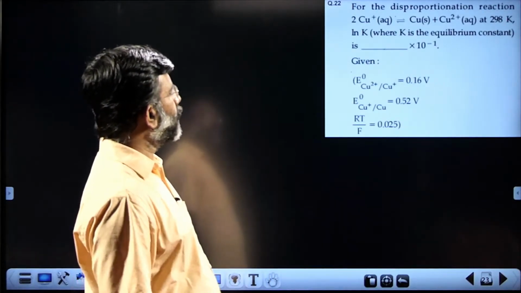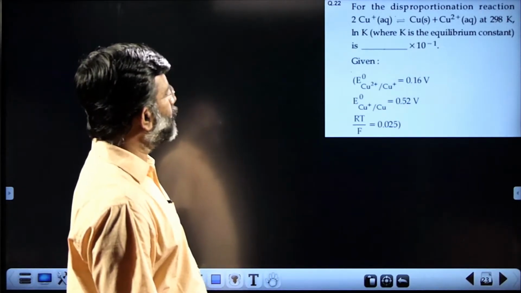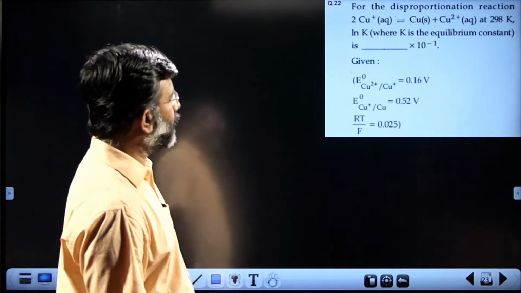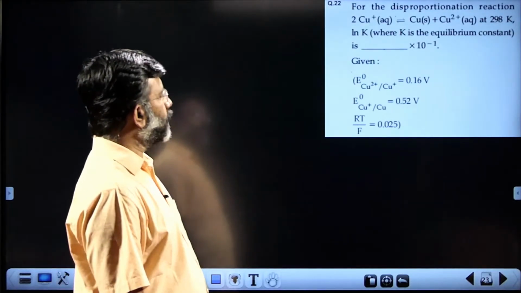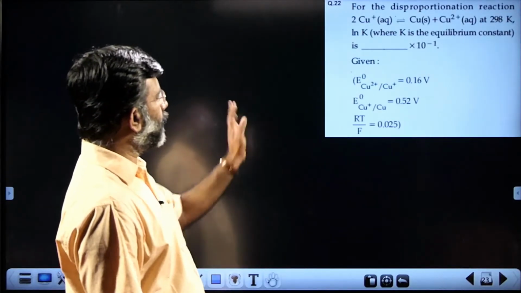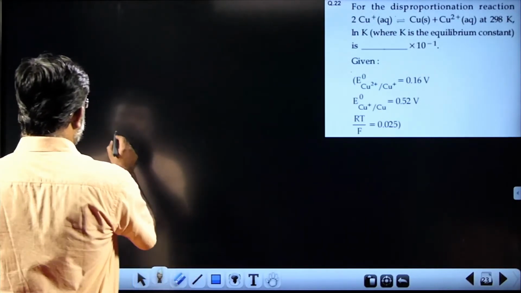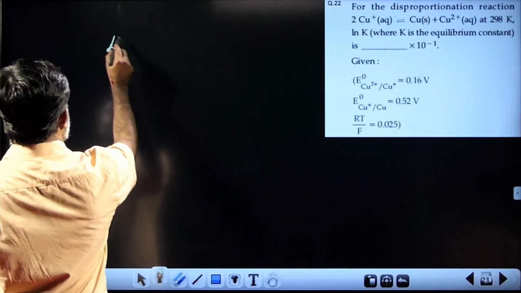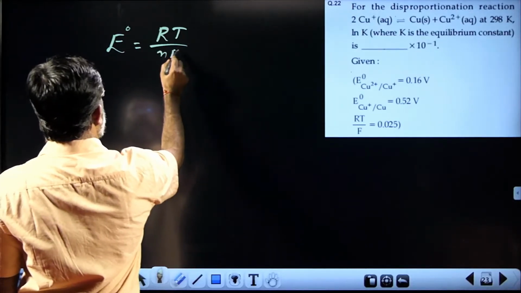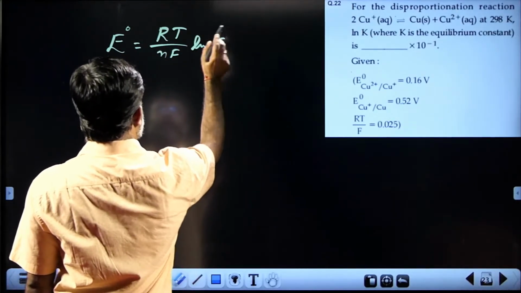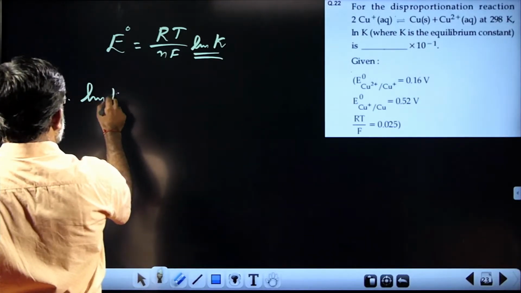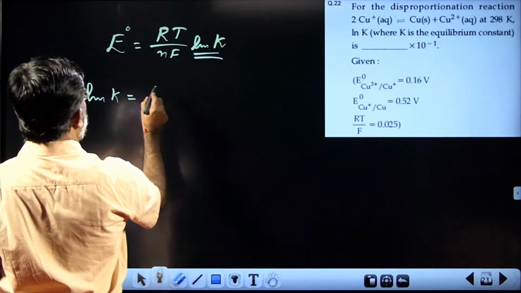For the disproportionation reaction, 2Cu+ aqueous giving Cu solid plus Cu2+ aqueous at 298 Kelvin, we need to find log K, where K is the equilibrium constant. Once again, it is reported in a particular way. You know the relation, E0 is equal to RT by NF log K. We need to get this. Therefore, log K is equal to